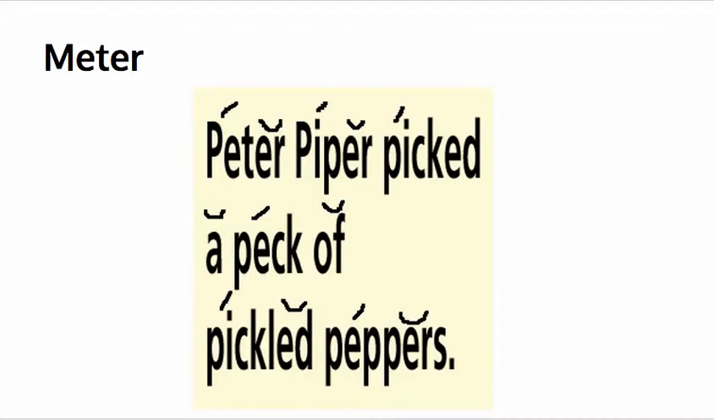An example of meter is Peter picked a peck of pickled peppers, and what you can see that I've done for you here is I've annotated the hard syllables with this slanty line and the soft syllables with this U-shaped line. And you can see that this pattern of stressed and unstressed syllables repeats itself throughout this line. So that is an example of meter.